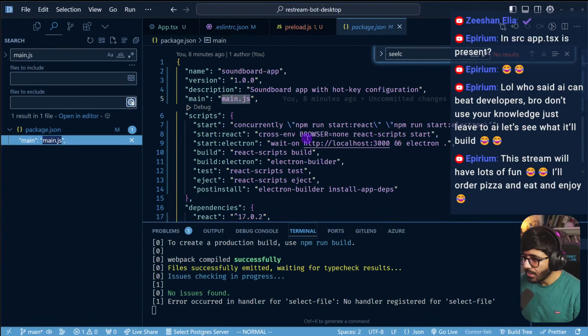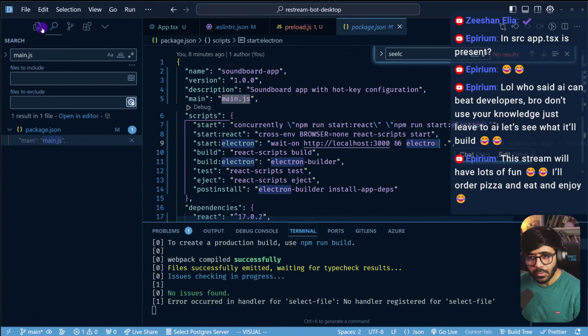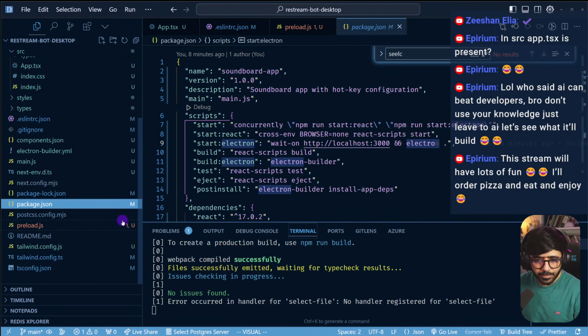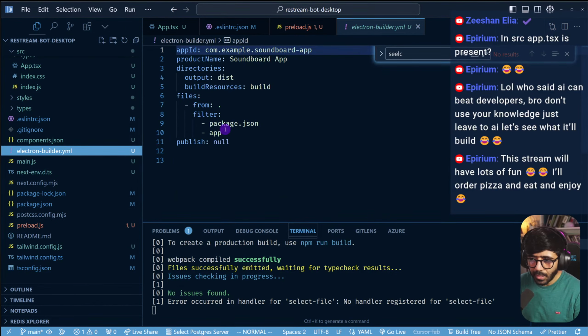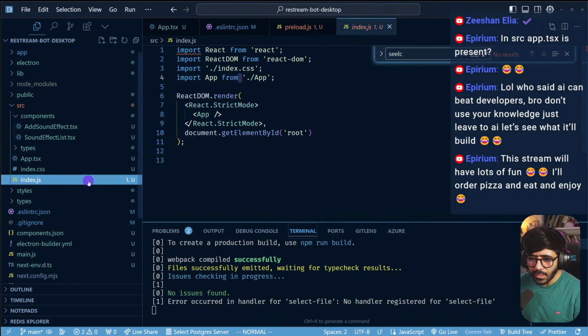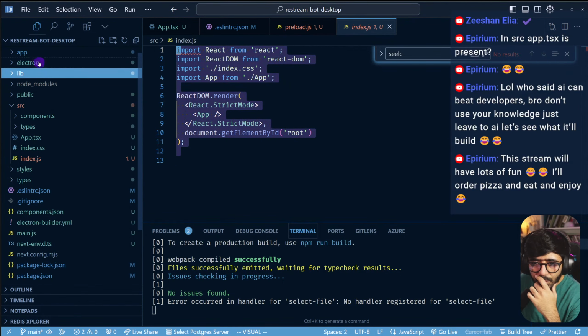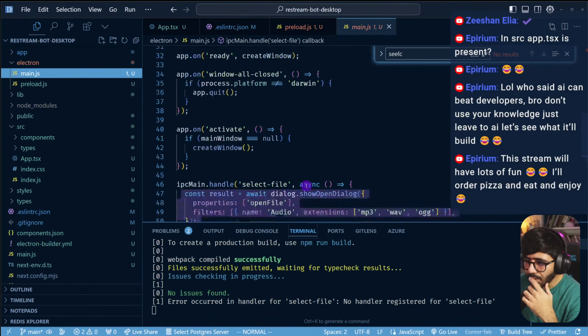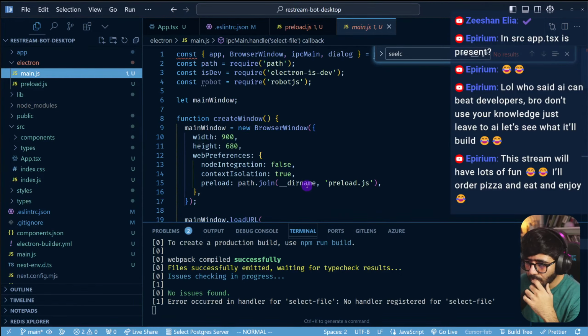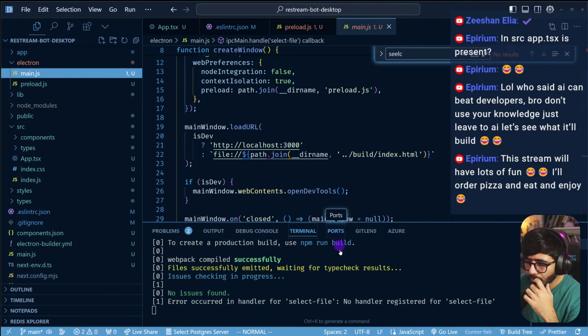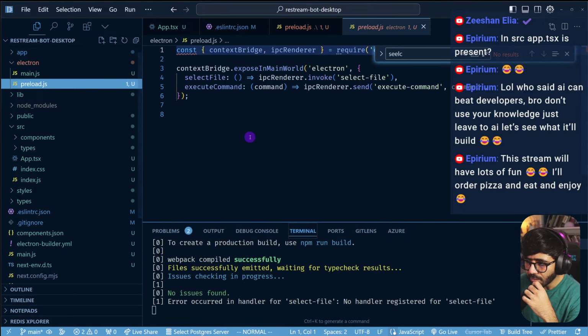That makes sense. When we run Electron, now I have to understand everything that Electron does. That's the challenge here. Electron builder, blah, blah, blah. That's not the one that I wanted to see. So if I go to index.js, lib, nay, electron, main.js. So this is the main.js. Okay. This is the preload.js.